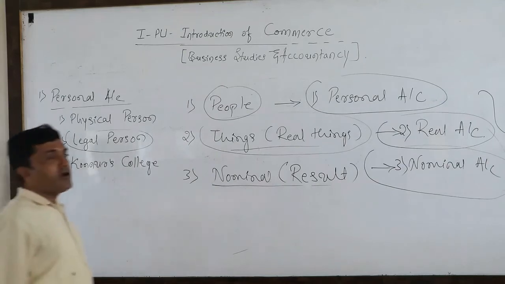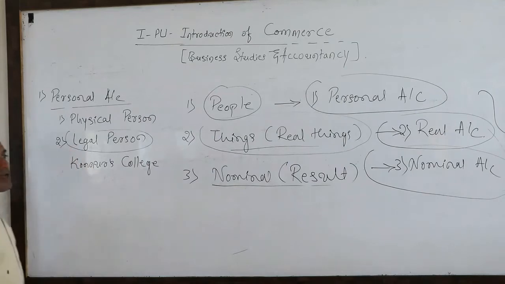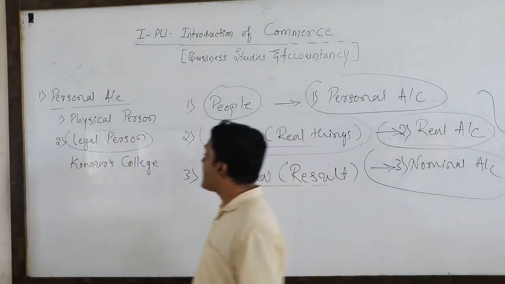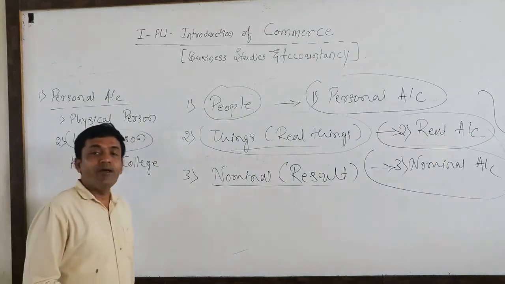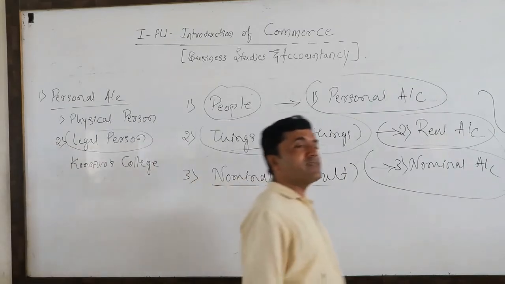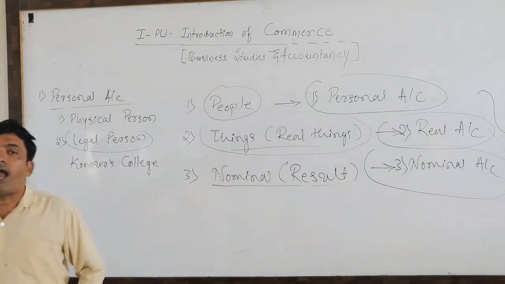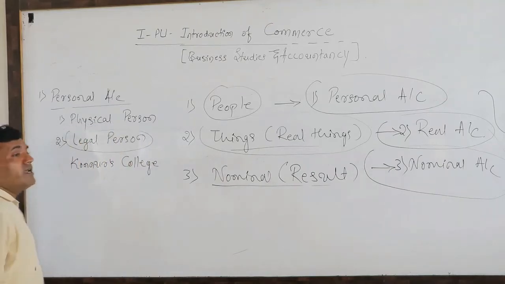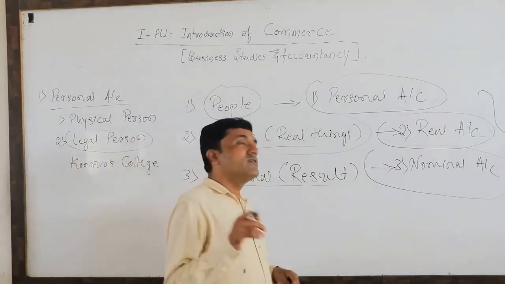Or you can say some more associations, parties, and so on. Lions Club, Rotary Club, these are all the best examples of legal persons. Legal persons, dear students, are artificial persons created by law, not real persons. They are artificial persons, but they have legal existence in society.